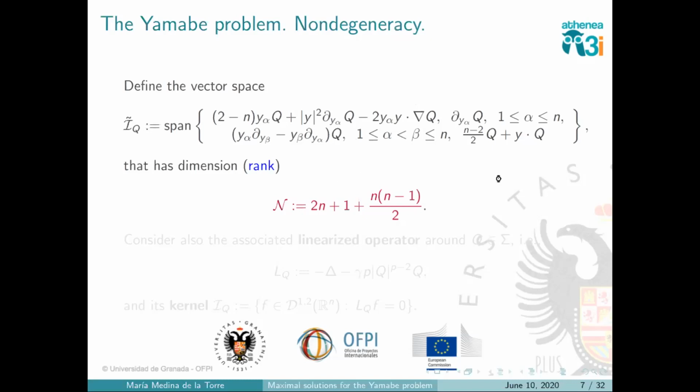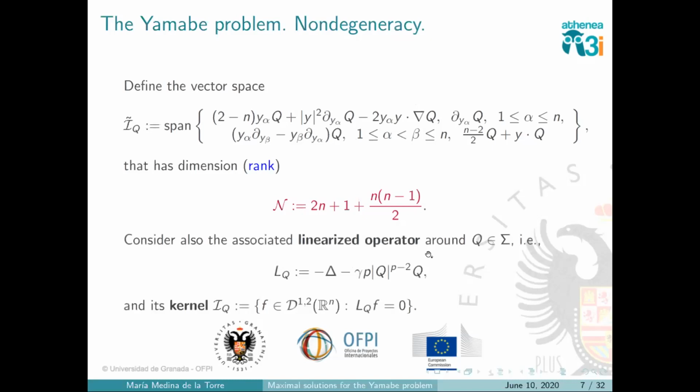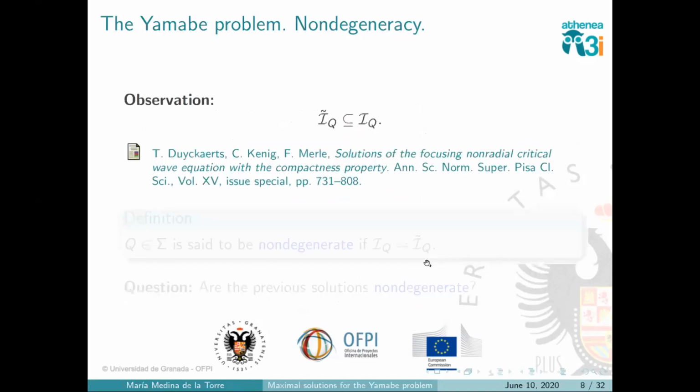And well, if we also define the associated linear operator, the linearized operator around the solution Q that I call LQ, we can define its kernel like this, like the functions where this is 0. And one can prove, it's proved in this paper here, in this work of Duyckaerts, Kenig, Merle, that my ugly space, the tilde I, is contained in this space here. And well, the computations are not completely obvious, at least in some cases, but this is very reasonable to see.